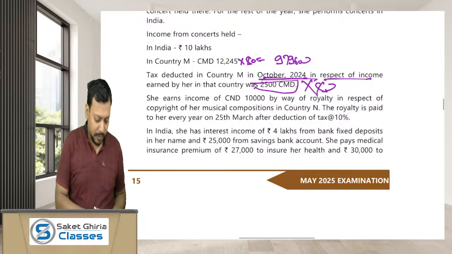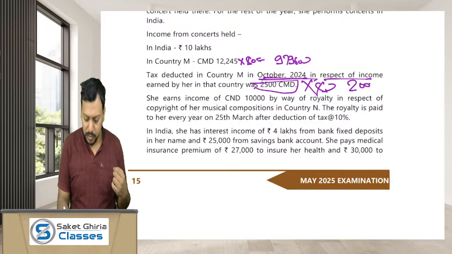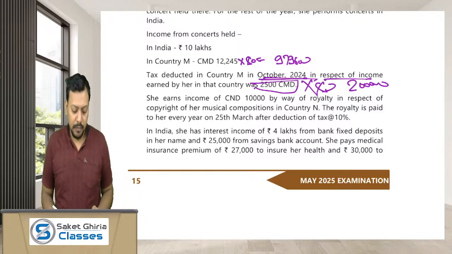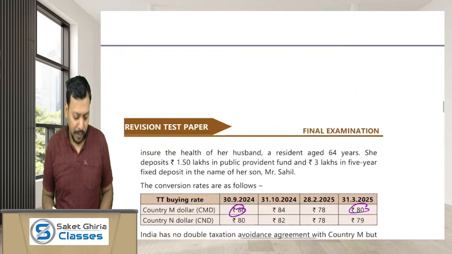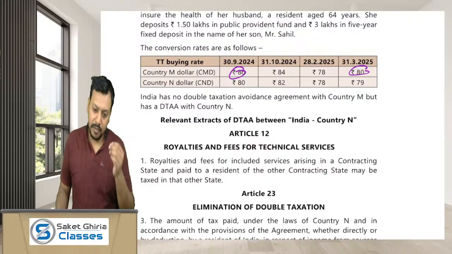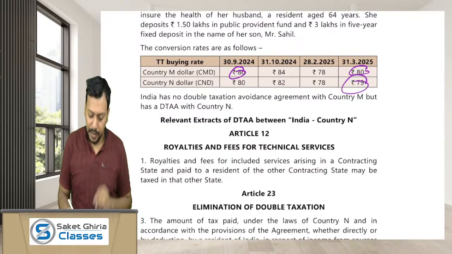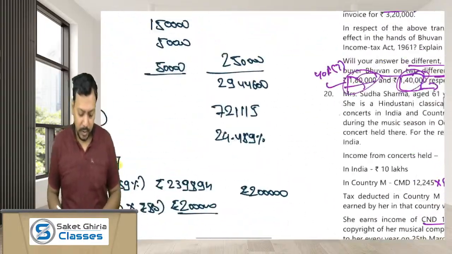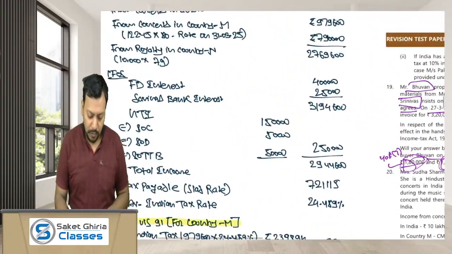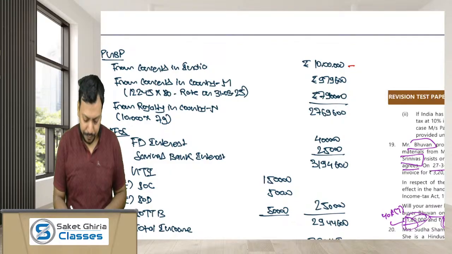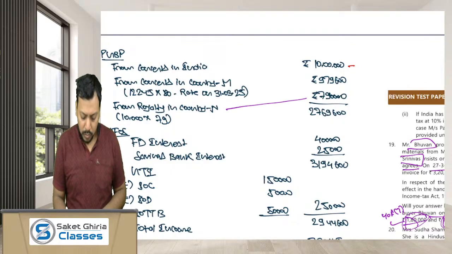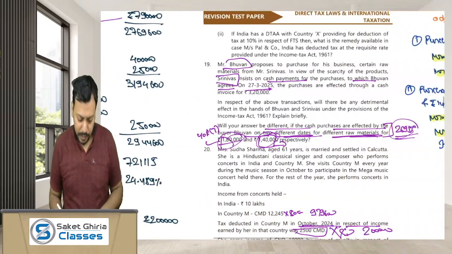So how much tax has been deducted in the foreign country M? 2 lakh rupees. Okay. She earns income of CND 10,000 by way of royalty. Royalty is again PGBP. So again we have to use the TTBR of 31st March 2025 of country N, which is 79. So 7,90,000 is again your PGBP income, but this is from country N. Do you have any other income?